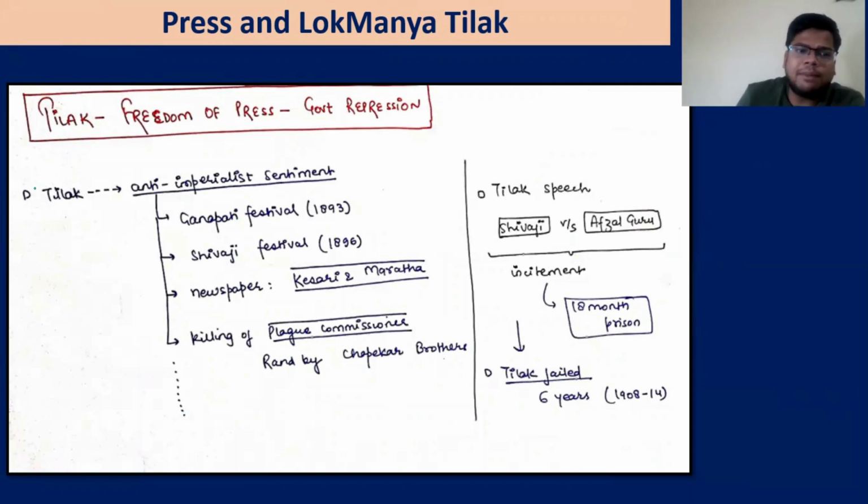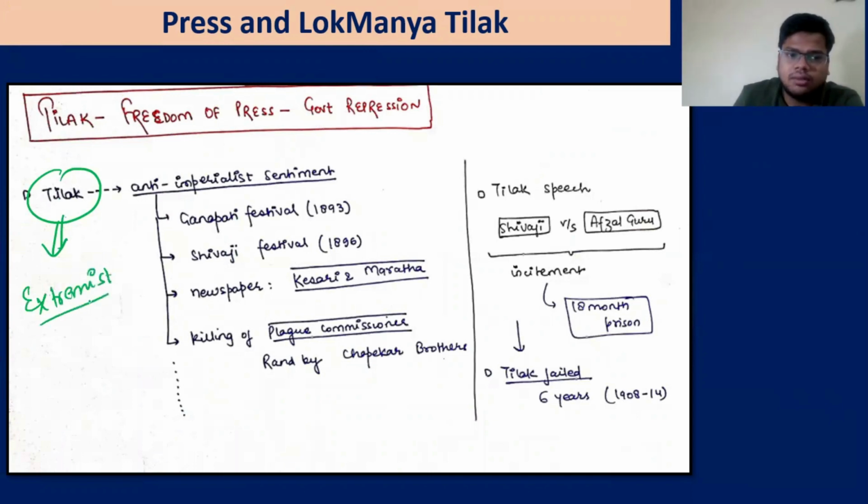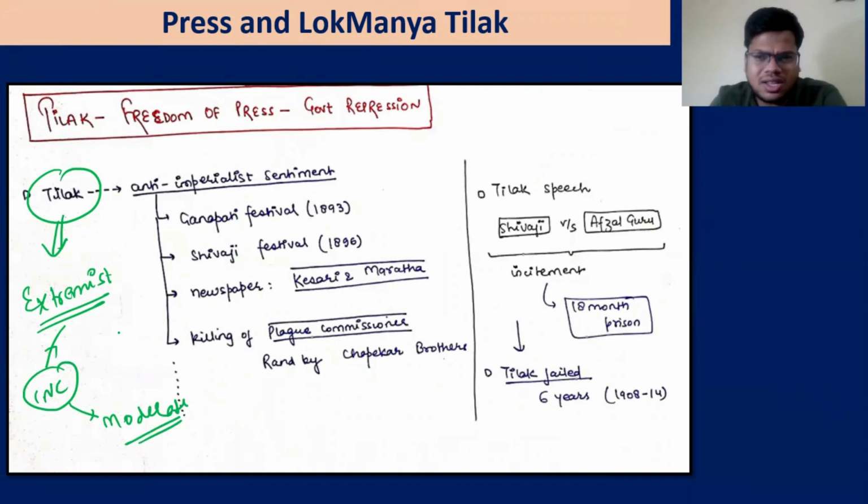Now, the government was not happy with Tilak because Tilak was one of the leaders of the extremists within the Congress. Within the Congress, the second element was the moderates. The government was more than happy with the moderates because they were not asking for a lot. They were moderate in their views and moderate in their actions. But the extremists were not moderate in their action.